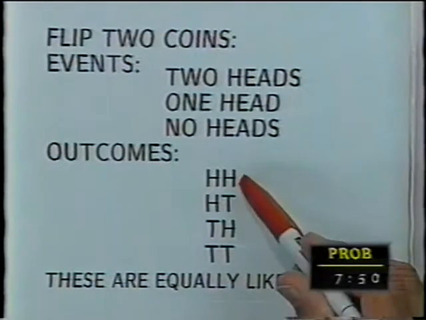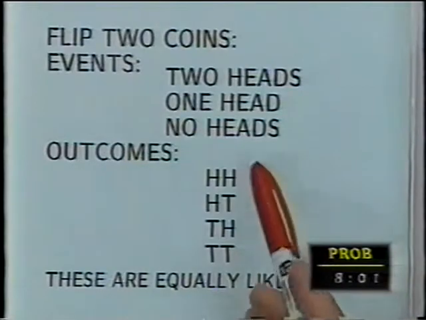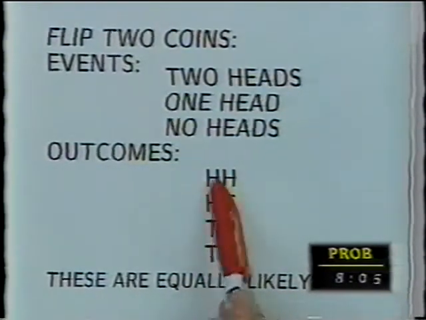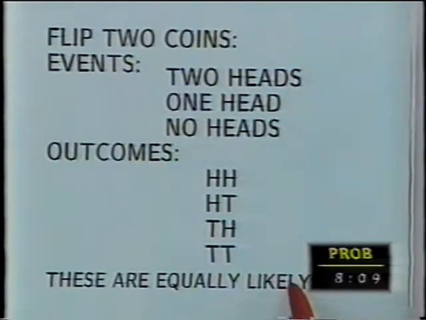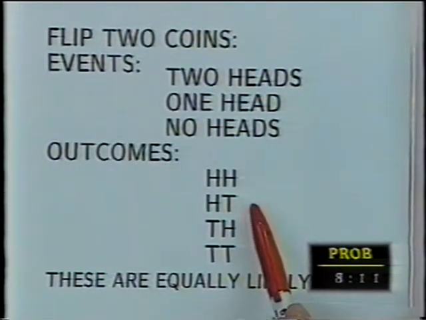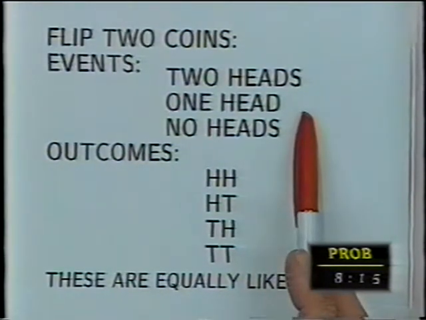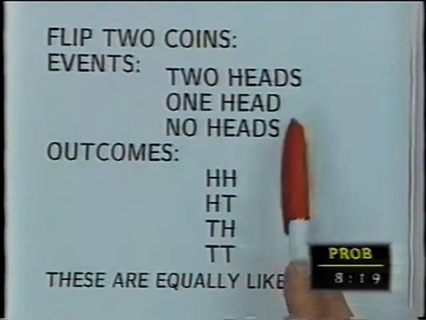So the outcomes, we can call these outcomes, even though they're a pair of things. We imagine flipping the coin twice and only looking at the results of two, one after the other, or flipping two coins, one on the left, one on the right, and looking at what they are. In any case, these are the outcomes. They're equally likely. We can use these outcomes to build up the events and therefore find the proportion of time, or the probability, that those events would occur.